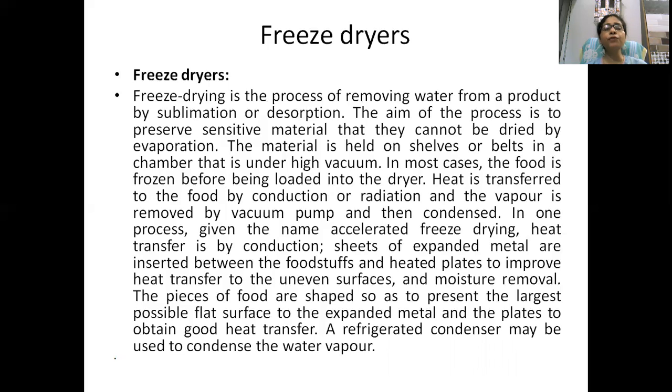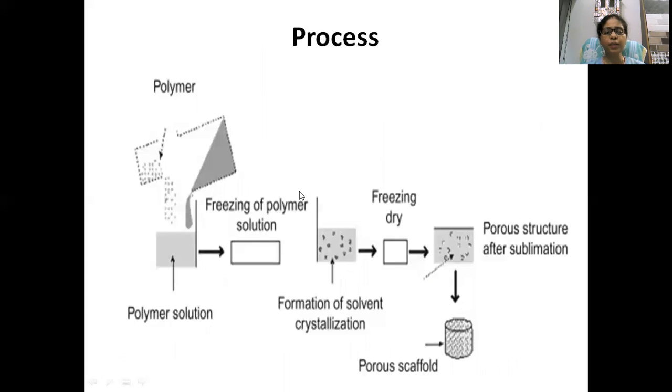There are many more processes. For example, if you want to know freeze-dried products present in the market, there are Nescafe coffee, dried milk, and soup. There are many products in dried form, and they are dried with the help of a freeze dryer. So these are mainly the concepts of the freeze dryer. Here you can understand the process.